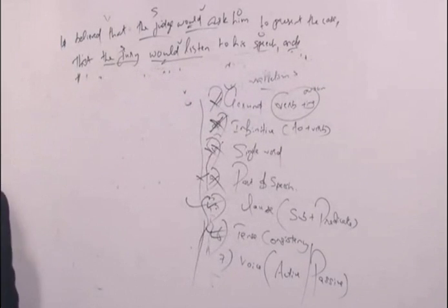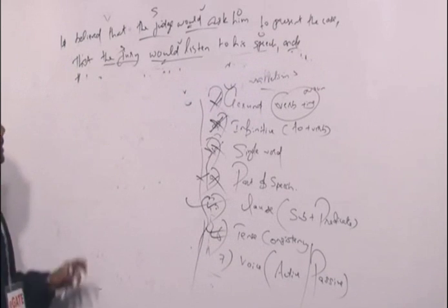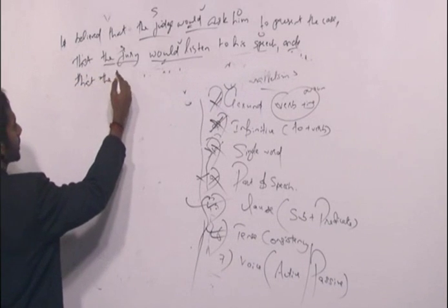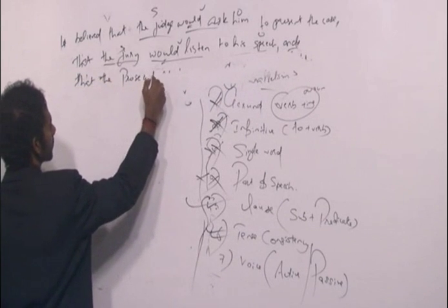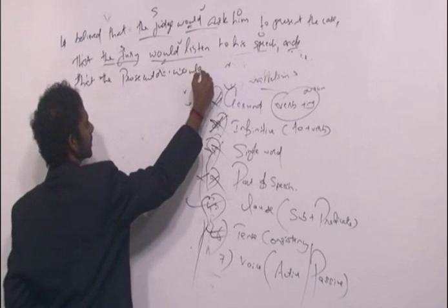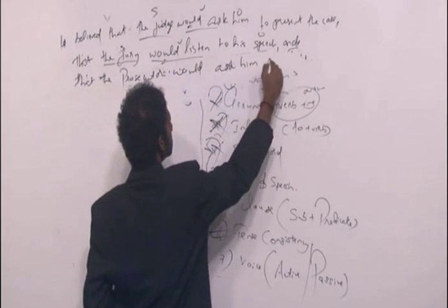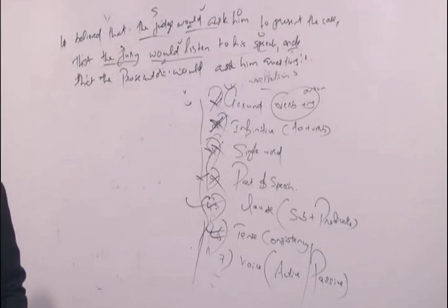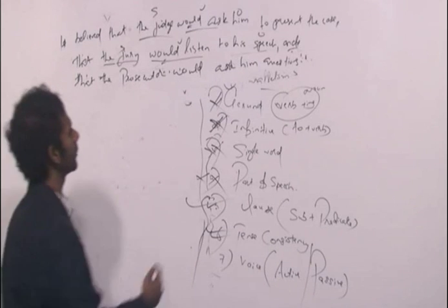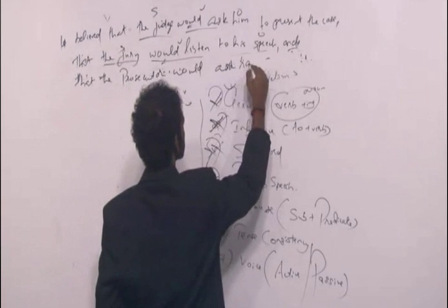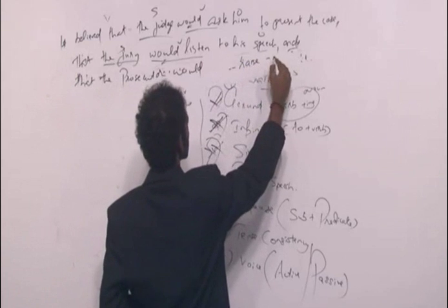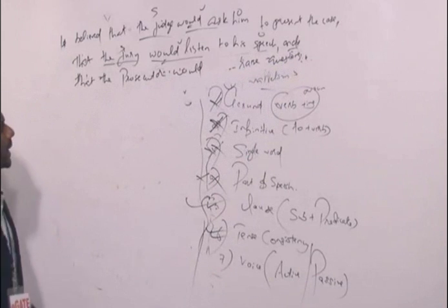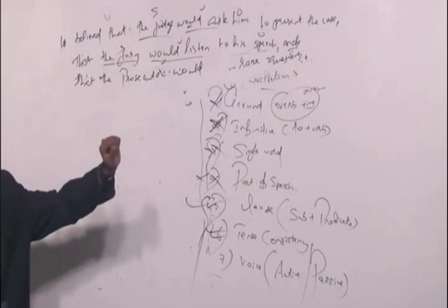He believed that the judge would ask him to present the case, the jury would listen to his speech, and that the prosecutor would ask him questions. And the prosecutor would ask him, I'm not changing the meaning of it, would raise questions. And that the prosecutor would raise questions. Now come to the third idea. The prosecutor would raise questions.